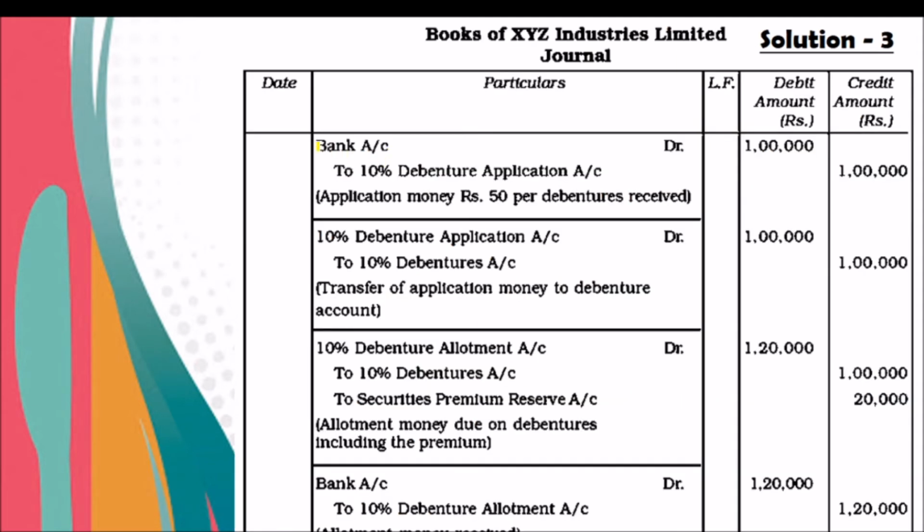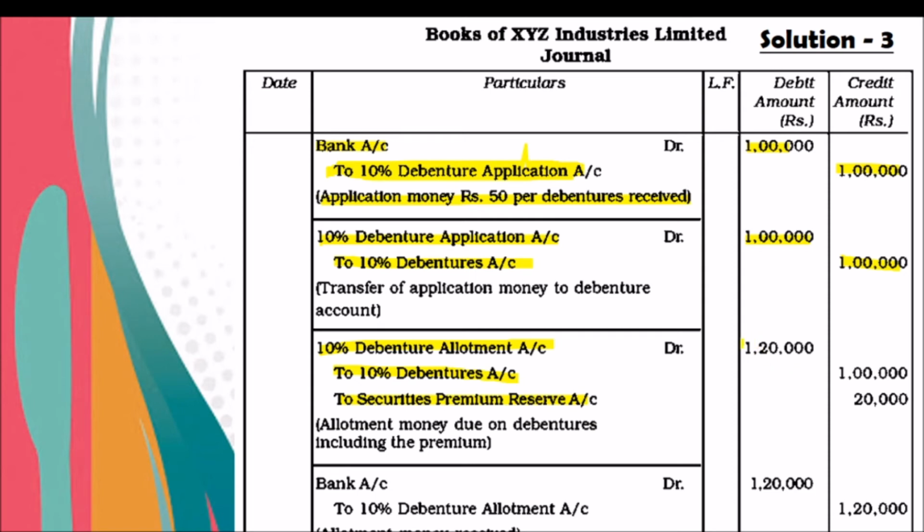So the entries will be: bank account debtor to 10% debenture application, 1 lakh, and 10% debenture application account debtor to 10% debentures, 1 lakh, 2000 into 50. And for the premium amount: 10% debenture allotment account debtor to 10% debentures, to securities premium reserve.